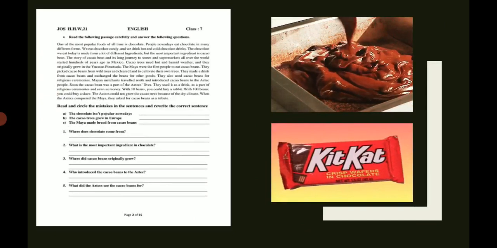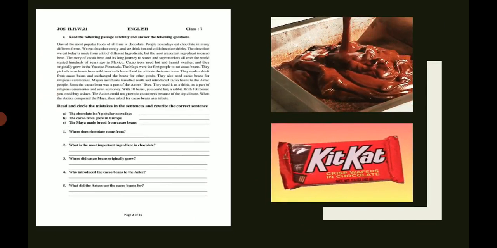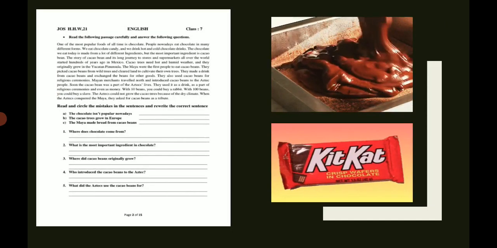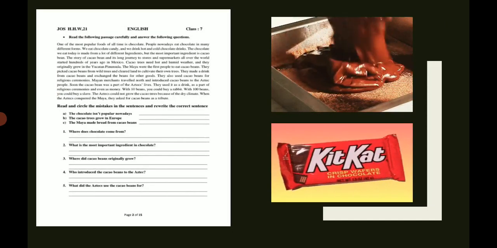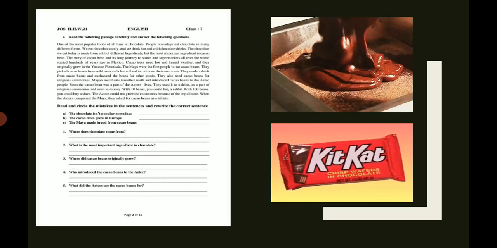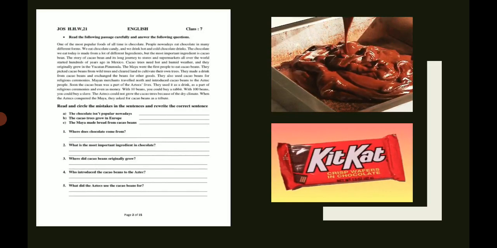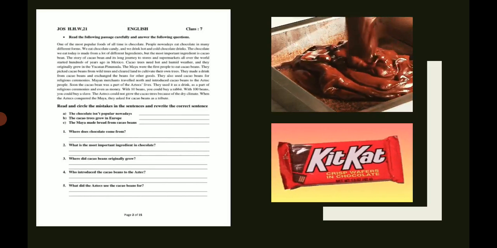First of all, students, you all have to read the paragraph, the comprehension passage, very carefully, and try to understand what is written in the paragraph, so you will be able to answer the questions written below.